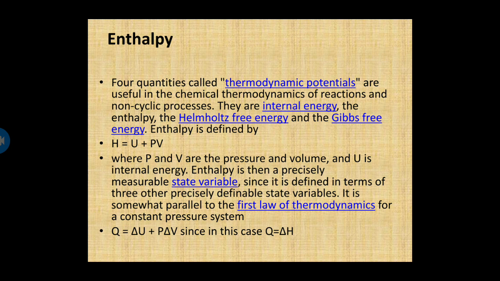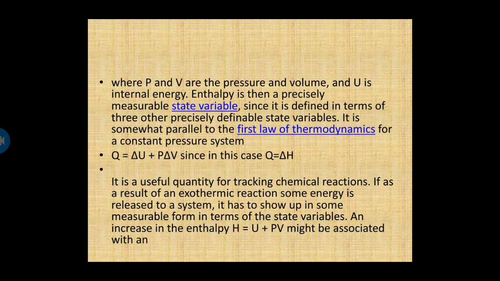Enthalpy is a precisely measurable state variable, since it is defined in terms of three other precisely definable state variables, and it is parallel to the first law of thermodynamics for a constant pressure system. So Q is equal to delta U plus P into delta V, and in this case Q is equal to delta H, where P and V are the pressure and the volume, and U is the internal energy. Enthalpy is then precisely measurable, and according to the first law, for a constant pressure system, Q is equal to delta U plus P into delta V.